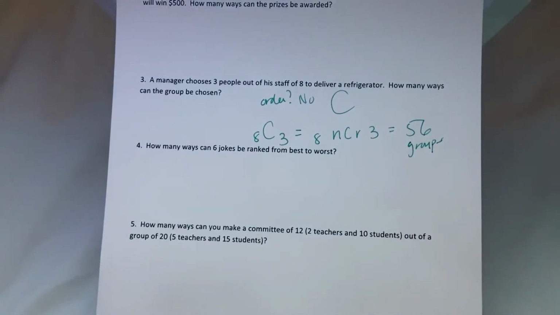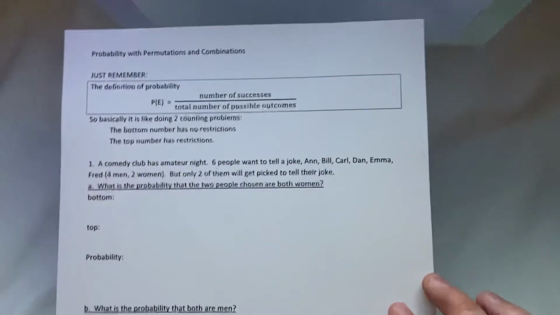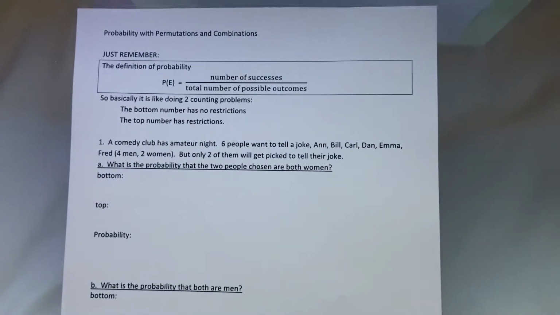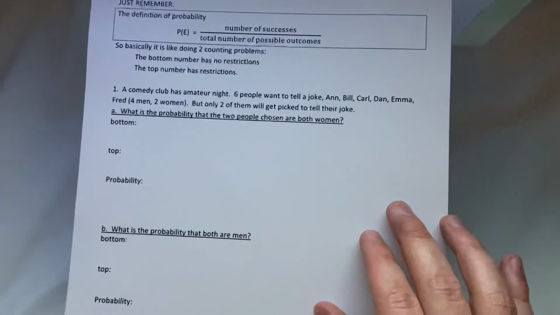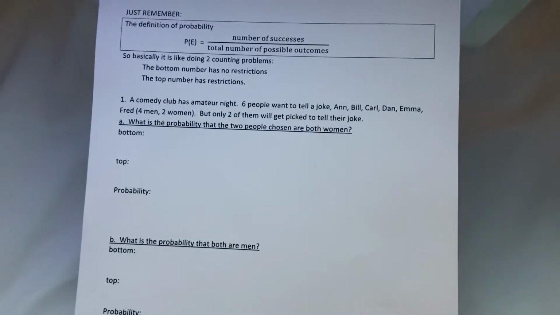The rest of these are just more of ones we've already done. So I want to skip to something with probability. Most of these have multiple parts and they're trying to walk you through the problem. So remember, the definition of probability is the number of successes divided by the total number of outcomes. So it's basically like doing 2 counting problems. So a comedy club has amateur night, 6 people want to tell a joke. There are 4 men and 2 women, but only 2 of them will get to tell their joke. What is the probability that the 2 chosen people are women?